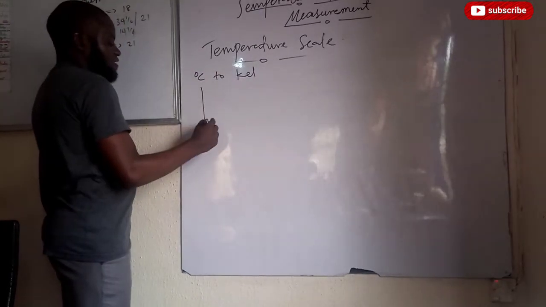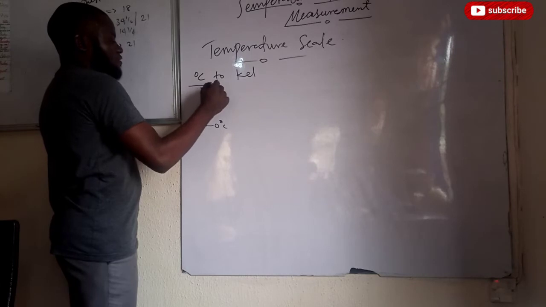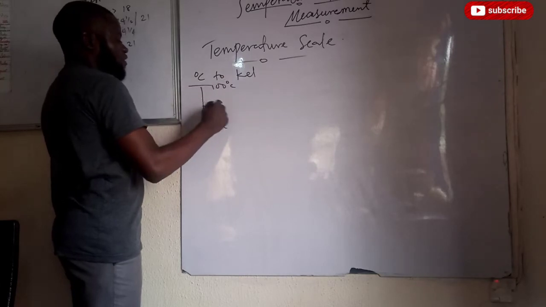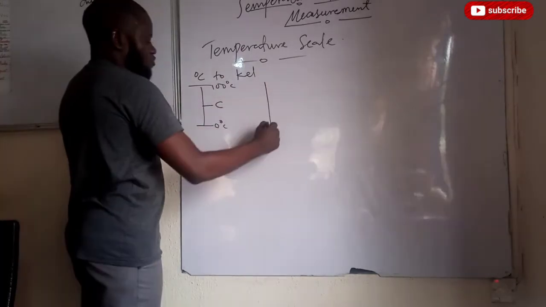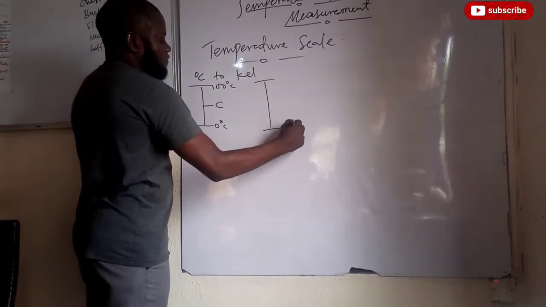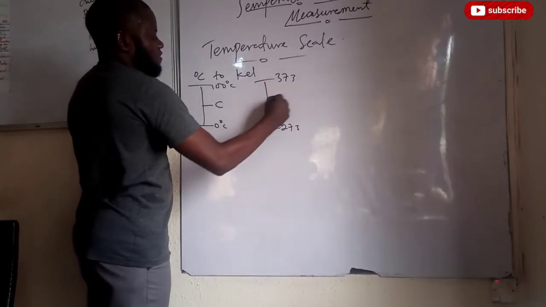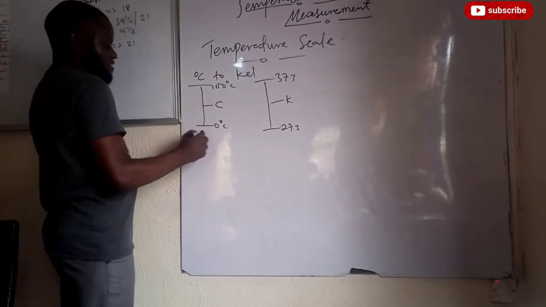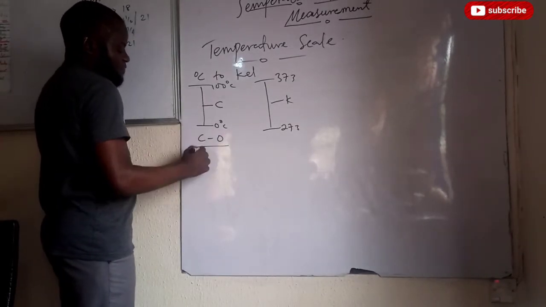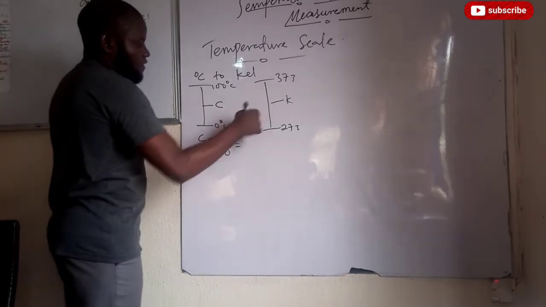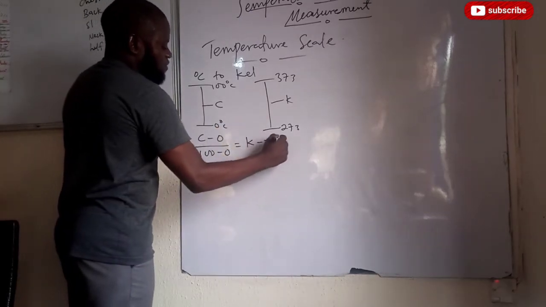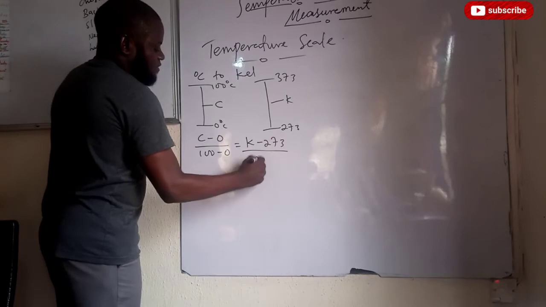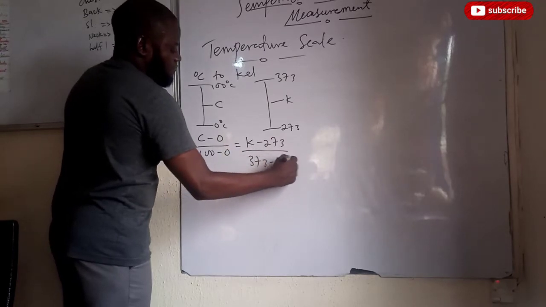We said this is 0 degrees Celsius, 100 degrees Celsius, and we want to convert to 273 and 373, the temperature in Kelvin. So that should be C minus 0 divided by 100 minus 0, and this would be K minus 273 divided by 373 minus 273.